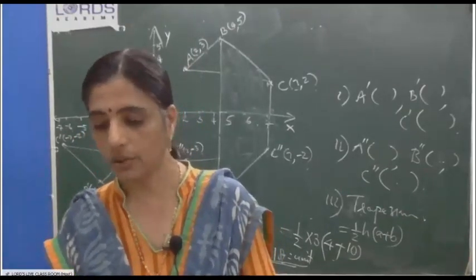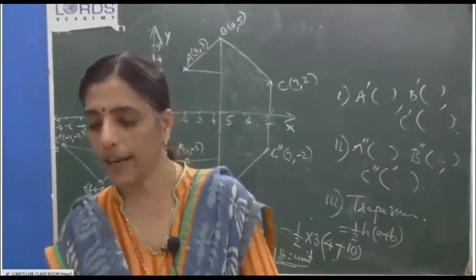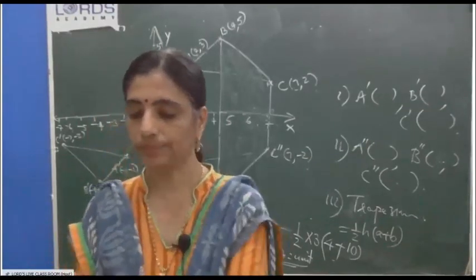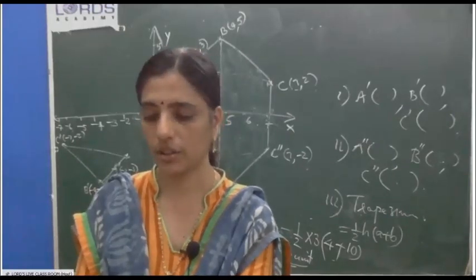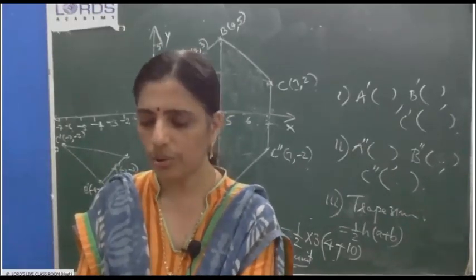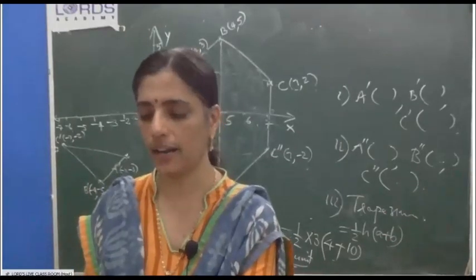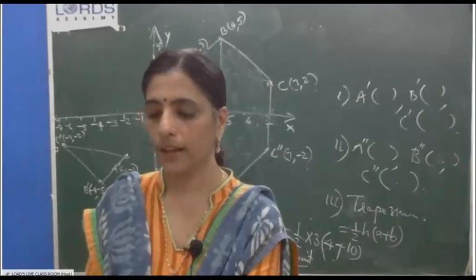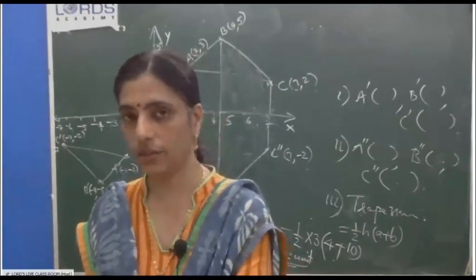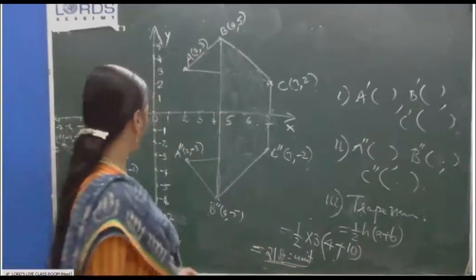Then B dash, the image of B under reflection in the line AA dash. And A double dash. Whether we have to do, first you just see what is A dash. A is (3, 4). A dash is (3, -4).